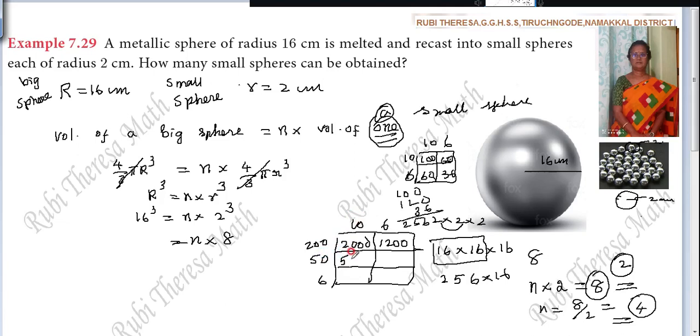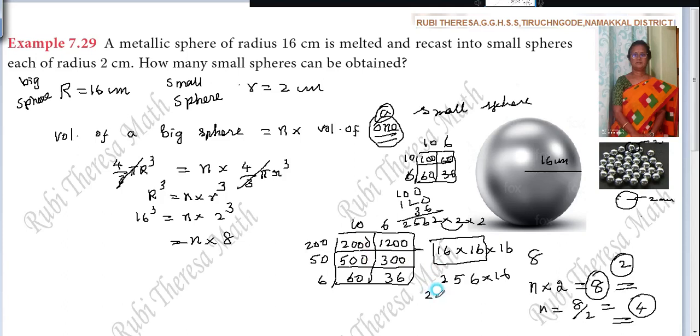How many zeros? 2 zeros. 5, 6s are 30. But here what is there? 0. So 300. Without forgetting, you have to write the 0. Then 6 into 10, 60. 6, 6s are 36. You have to add this thing, isn't it?